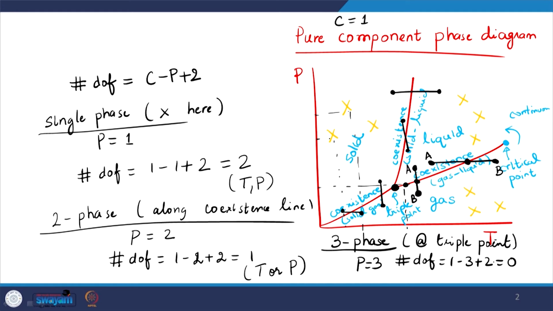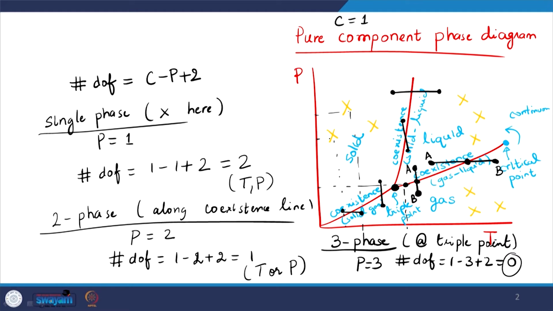And why is that? Because there is only one triple point that corresponds to one particular value of pressure and one particular value of temperature. We cannot choose to have any particular triple point because the value is predetermined for the component under consideration. If I change the component, it may have a different triple point, but nonetheless the triple point is a unique value of temperature and pressure. So therefore, we have no control on any variable, whether it is temperature or pressure, right?